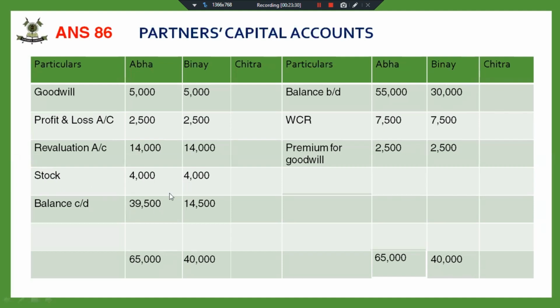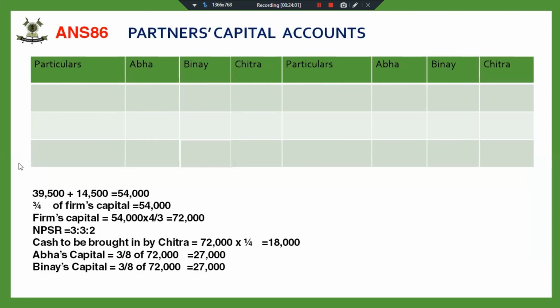Now these balances are my adjusted capital balances, 39,500 and 14,500. Now I have to make the capital adjustment. So I'm making the capital adjustment in the second part of the capital account. The new partner, Chitra, has to bring proportionate capital, and the capital of Abhay and Binay also has to be adjusted. That means the capital of all the partners should be in the new profit sharing ratio. So 39,500 and 14,500 is the adjusted capital, and this comes out to be 54,000.